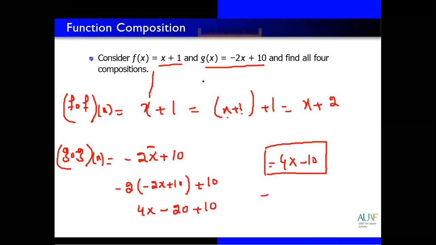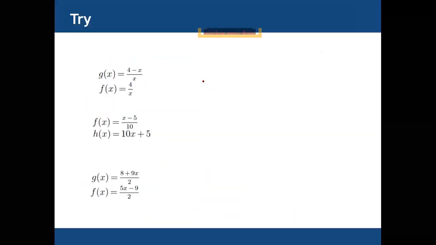Okay, now last question. You try. Who will tell me the composition of these two? First one, g is 4 minus x divided by x and f is 4x. Find out f with g or g with f. What will be the result? Try, I'm waiting. And this is the end of our class.